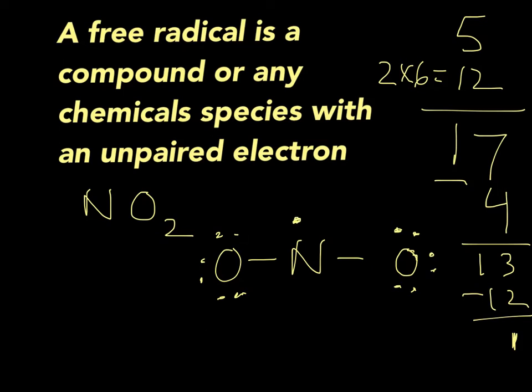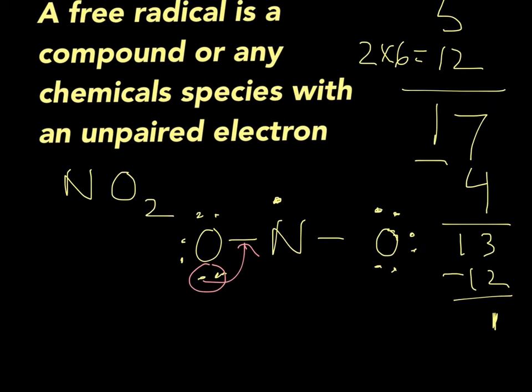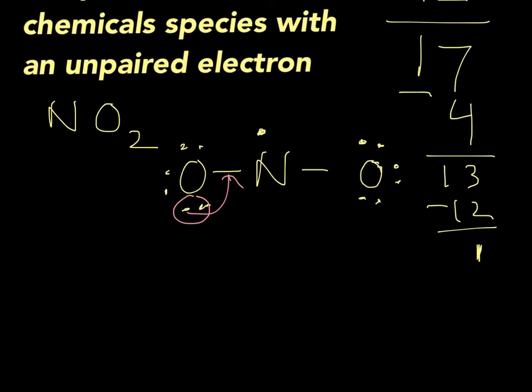Is that central atom of nitrogen now happy? It has 2, 4, 5. No, it wants 8. So what are we going to do? We're going to share a pair. And when we share that pair, we get a double bond. Now is nitrogen happy? It has 2, 4, 6, 7.